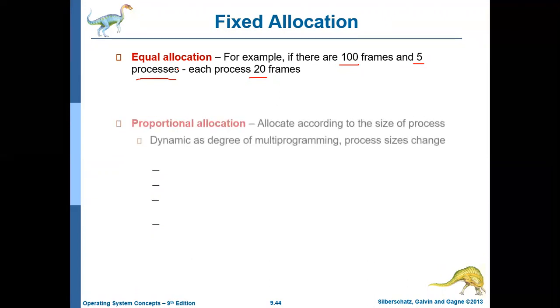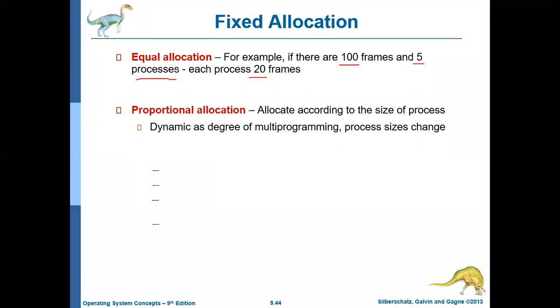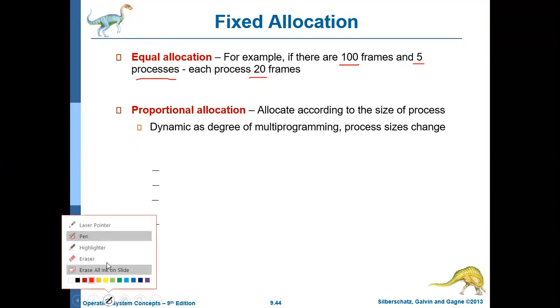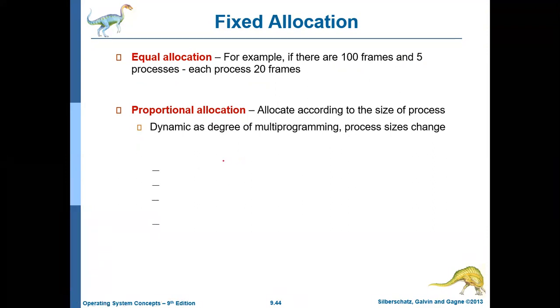Whereas the proportional allocation scheme says, don't allocate the frames equally, allocate them depending on the requirements of each process. Why does it say that? Say for example there are two processes, P1 and P2. Let us assume that 100 free frames are available in the memory. Let us say that P1 needs a maximum of only 10 pages, but P2 needs a maximum of 75 pages.